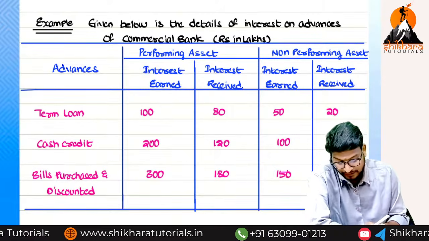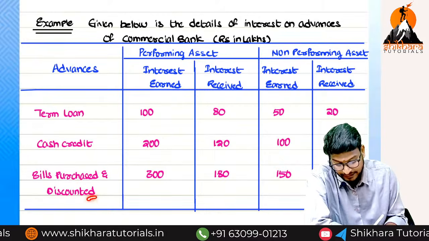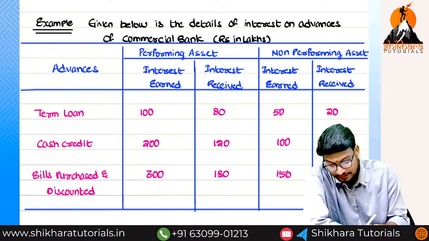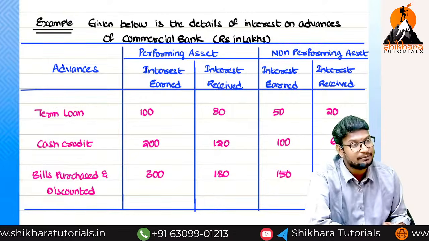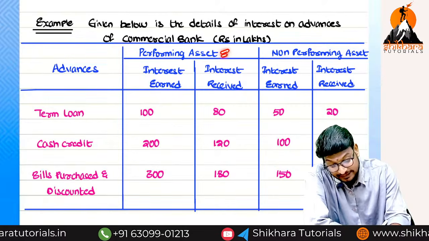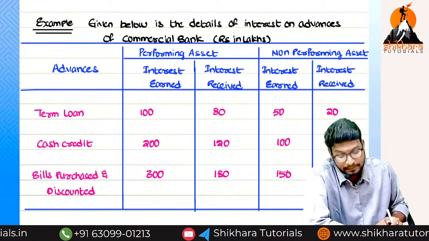What is the meaning of this one? You can understand in the next concept. We can discuss the meaning of bills purchased and discounted. Meanwhile, how many types of advances do we have? 3 types. In these 3 types, how are the assets? There is a performing asset. There is a non-performing asset.